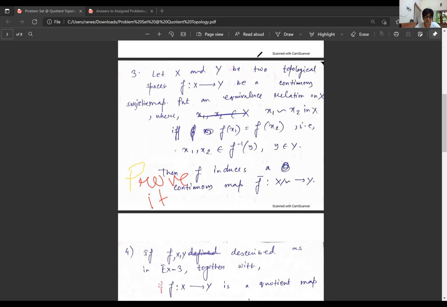So we want to prove that f bar is continuous. For that, what do we need? We need to start with an, am I audible to everyone? Yes, you are. Okay. So let's start with an open set U, a subset of Y. Our aim is to show that f bar inverse of U is open in X mod the equivalence relation, right?